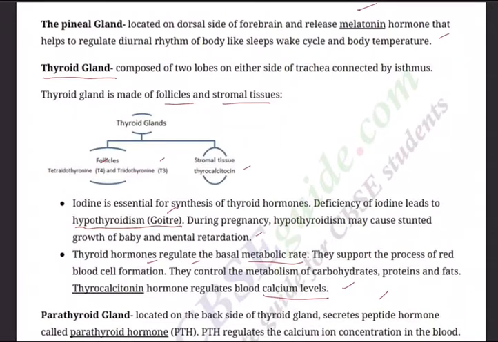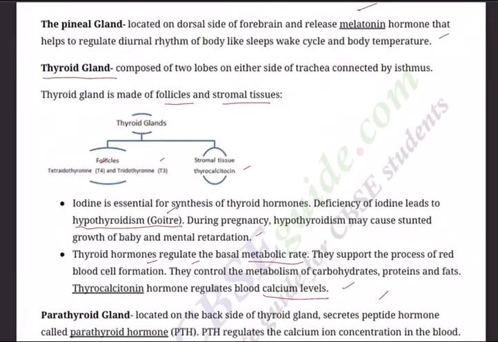As we all know, we are into the revision mode. We are revising the entire syllabus. As part of it, we are revising the last chapter, number 22, chemical coordination and integration. If you recollect, we were talking about various endocrine glands present in our body, their location, their chemical secretions, the hormones secreted by them, and what role those hormones play in our body.